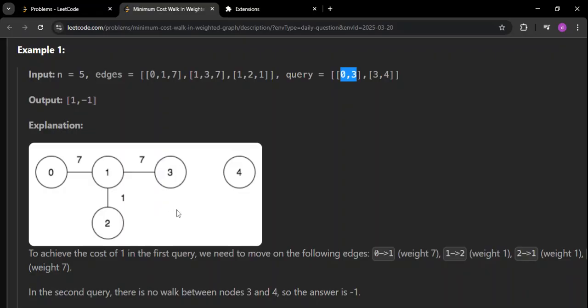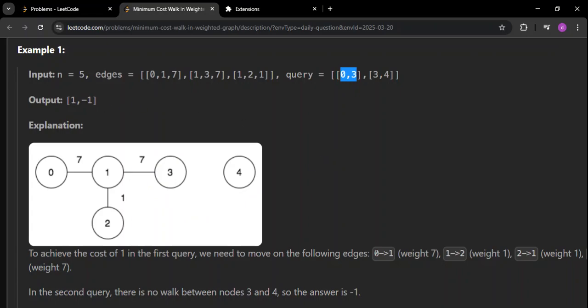For example, see here, 4 is separate. It's a separate component, a separate disjoint set. Similarly, 0, 1, 2 and 3 form a separate component, or separate disjoint set union. Now, depending on where the source and target are, if the source belongs to one component and the target belongs to a different component, they're not joined. For example, between 3 and 4, there is no connection. 3 belongs to a different component and 4 belongs to a different component.